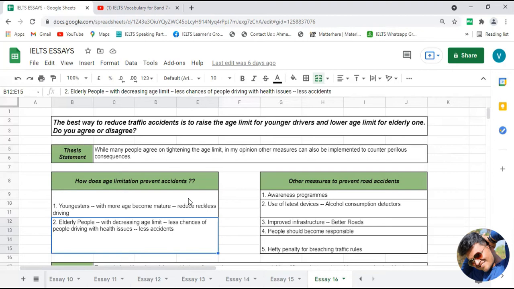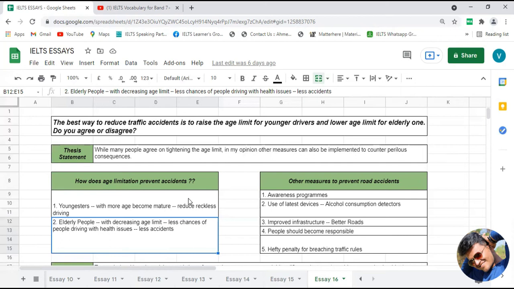So let's say, for example, if for elderly people we decrease the age limit to drive, then probably the chances of people driving different vehicles with some physical disorder or with some health issue will be less, right? And if that is the case, then there will be fewer chances of accidents occurring on the road.